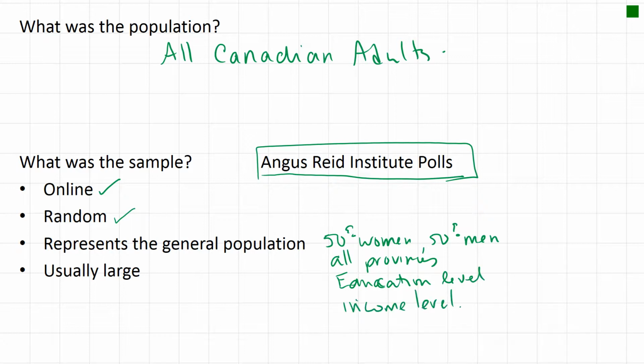So the Angus Reid Institute is very careful to create samples that reflect the general population of Canada. And they also make sure that the sample is large. Now, of the ones I've seen, there are approximately 1,500 people that took the survey.